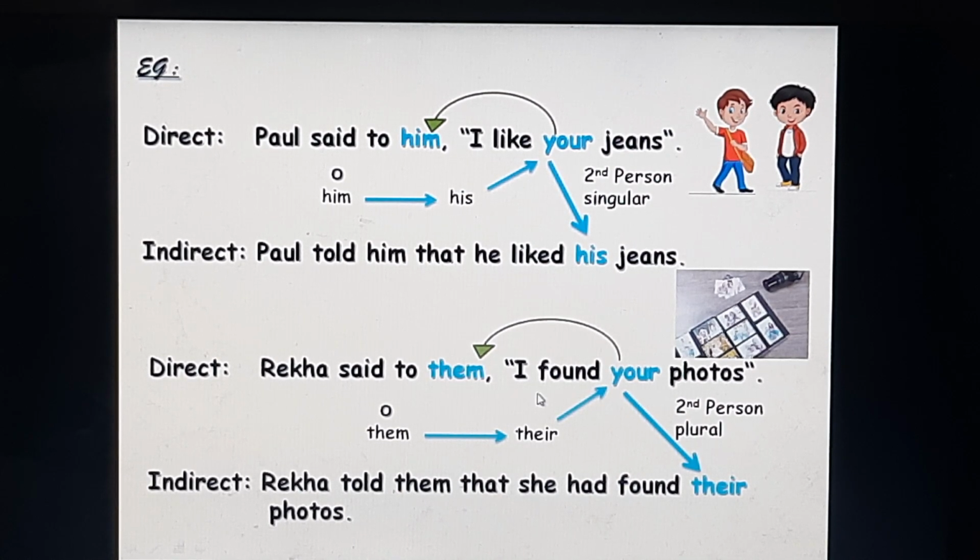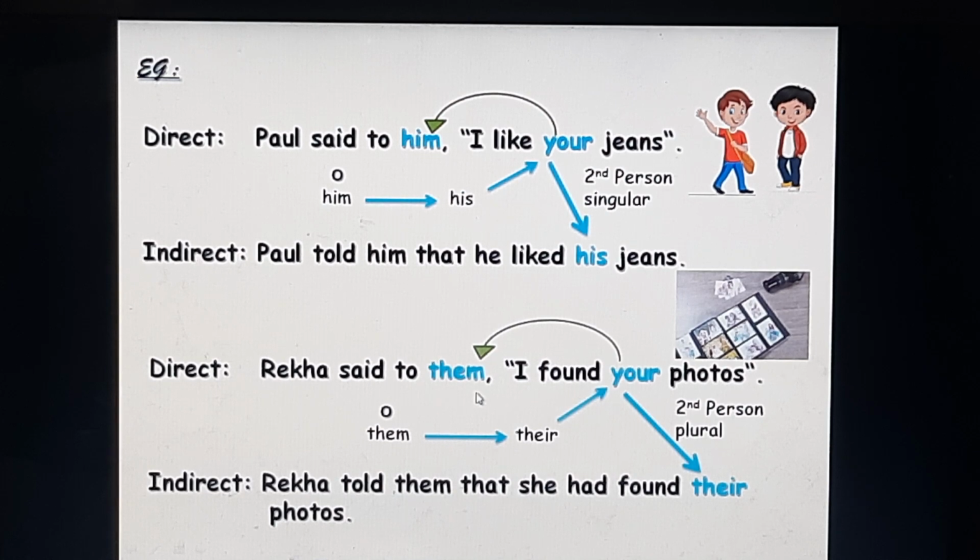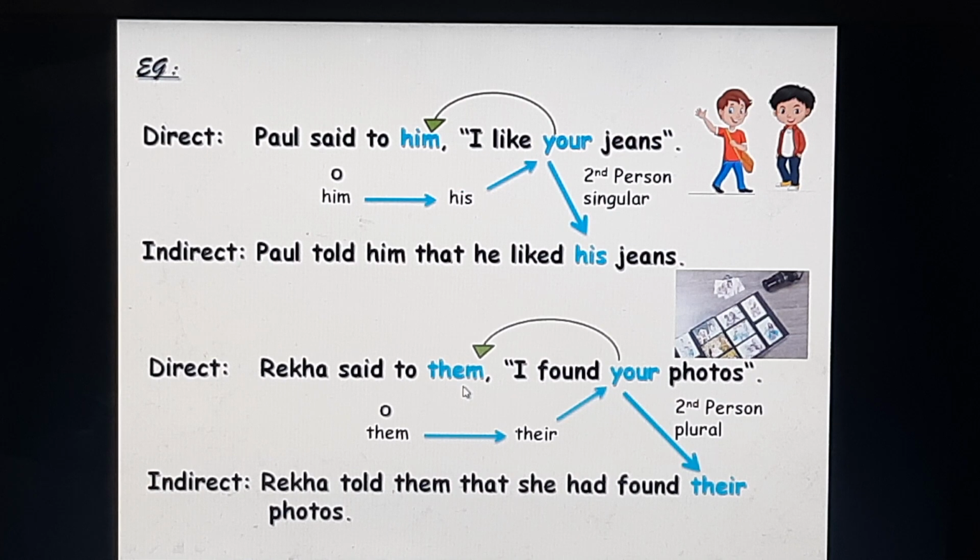Rekha said to them, "I found your photos." Your is the second person pronoun. It refers to the object them in the reporting part. Them is third person plural. Now, the pronoun that shows possession for your is there in the indirect speech. It is in third person plural. So in the indirect speech, Rekha told them that she had found their photos.